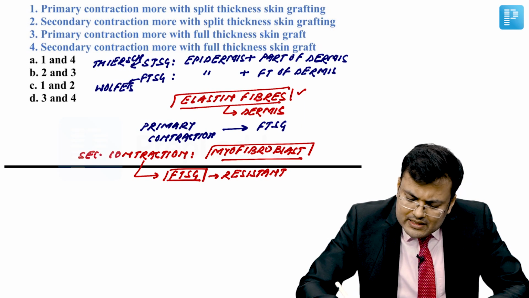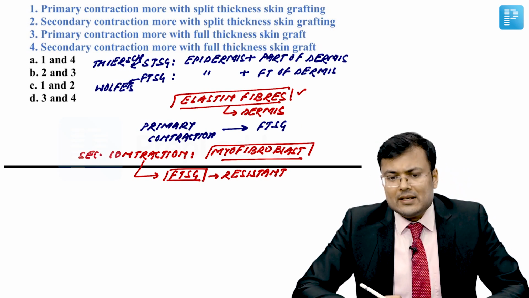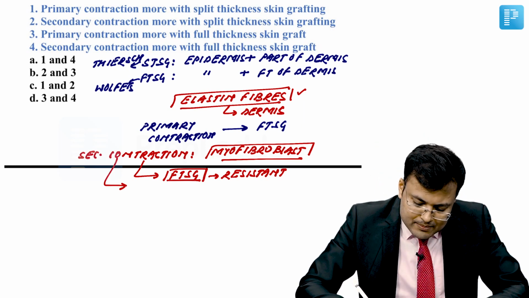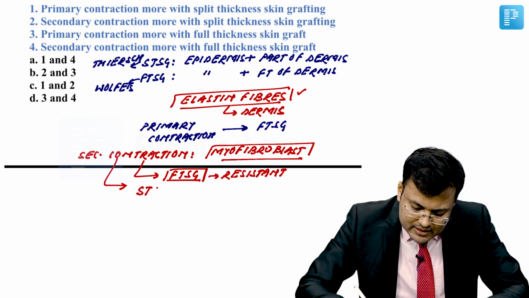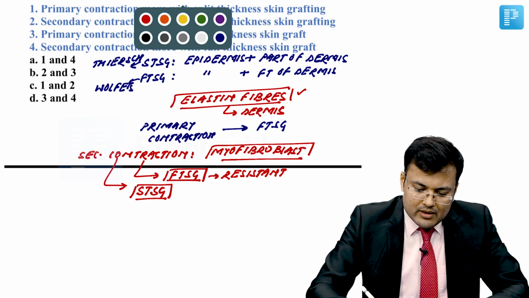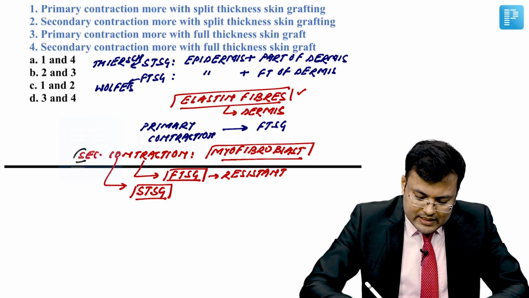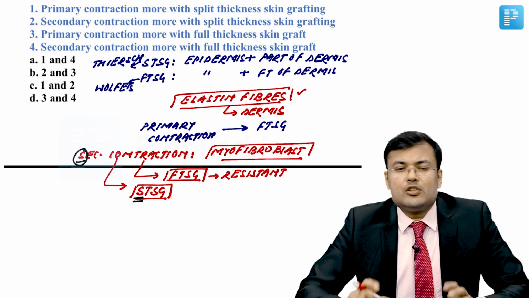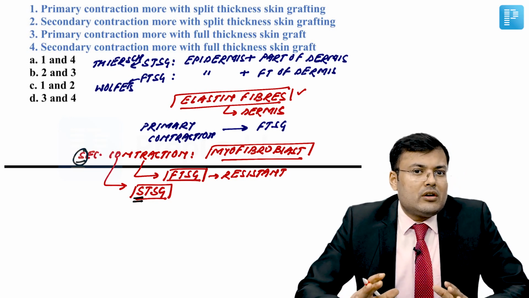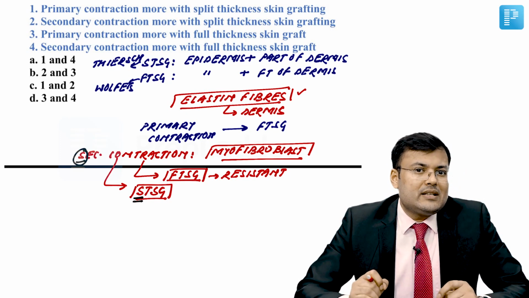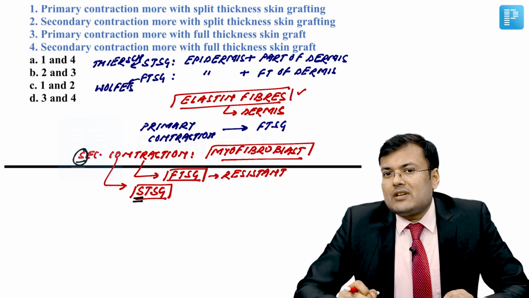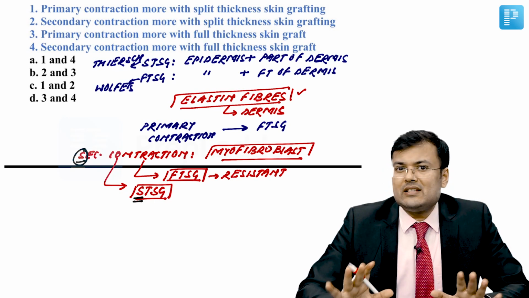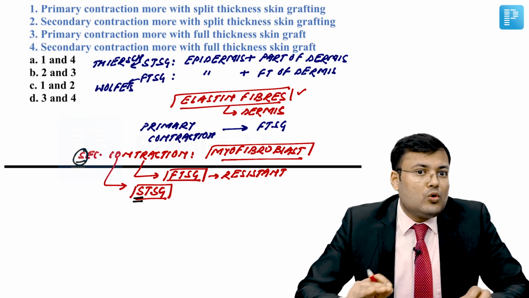So, secondary contraction is mainly seen in split thickness skin grafting. Clear? How to remember? S for secondary contraction, S for split thickness skin grafting. Primary contraction is more in full thickness skin grafting. Simple.